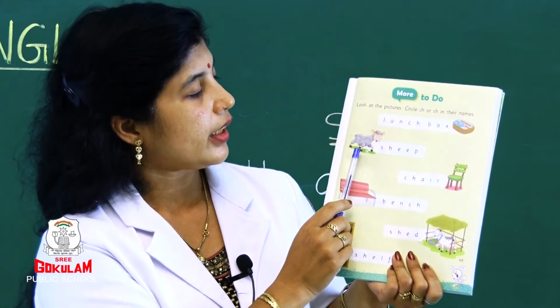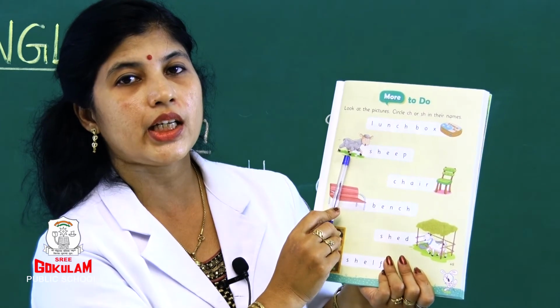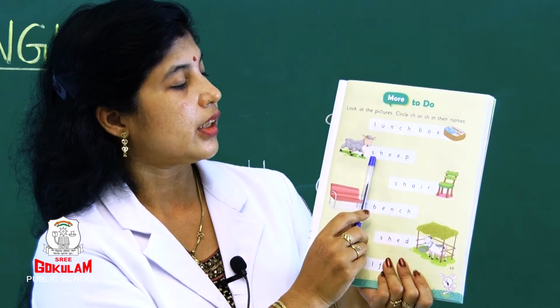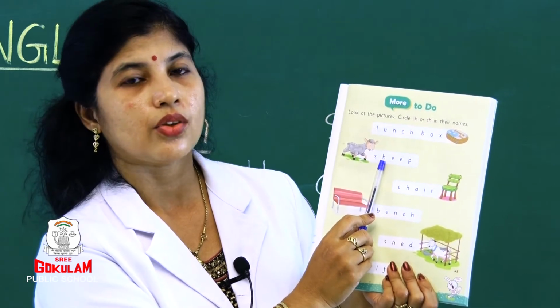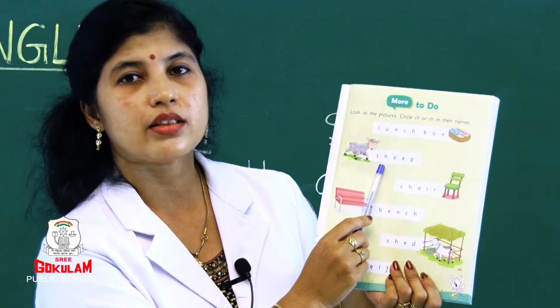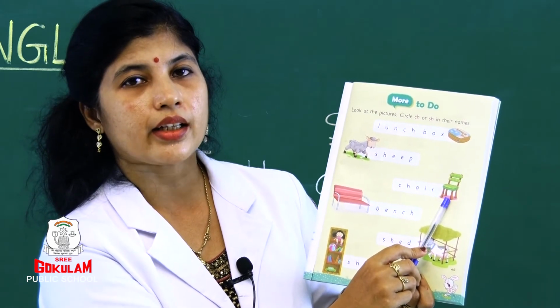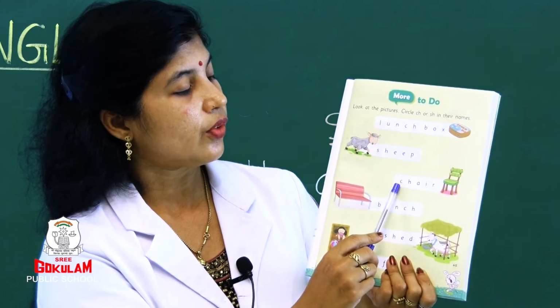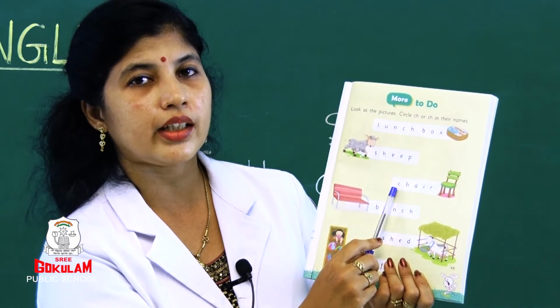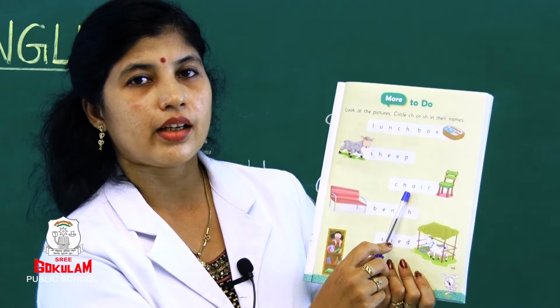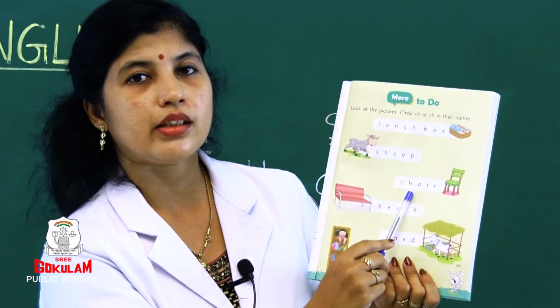Okay? Next, what is this? Sheep. Sh. S H. Okay? So you should circle SH. Now what is this? Chair. Right? So which one you should circle? CH, right? So you should circle CH.